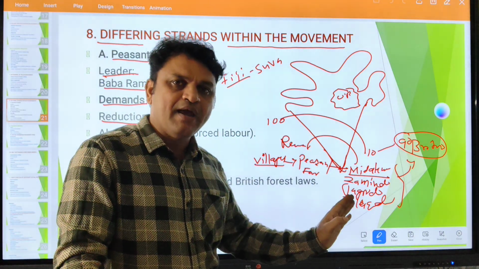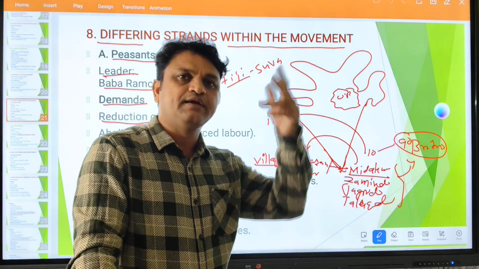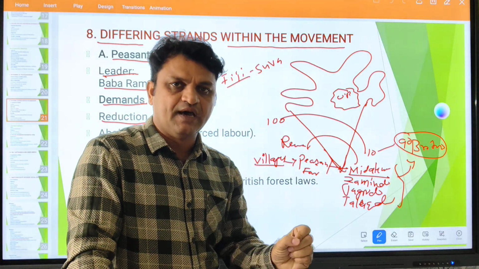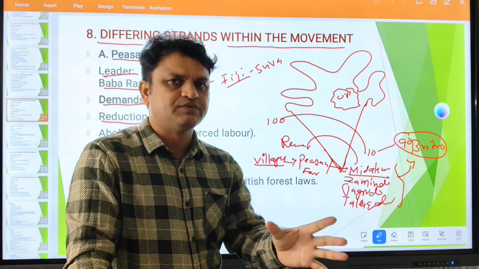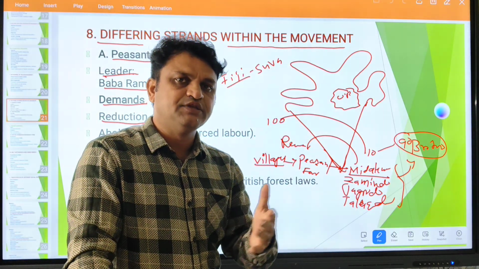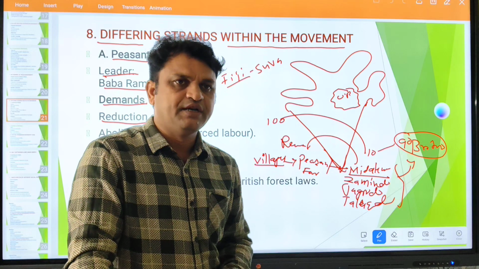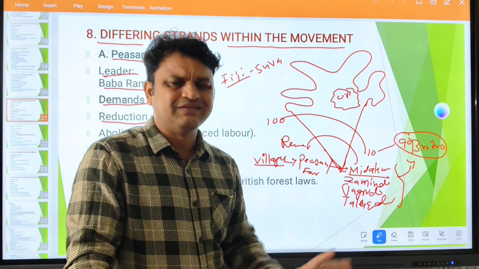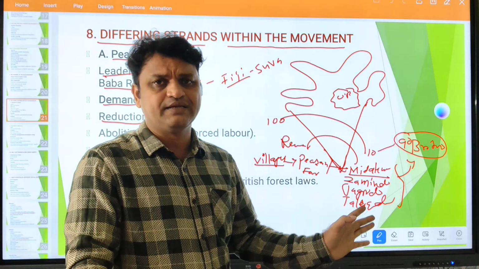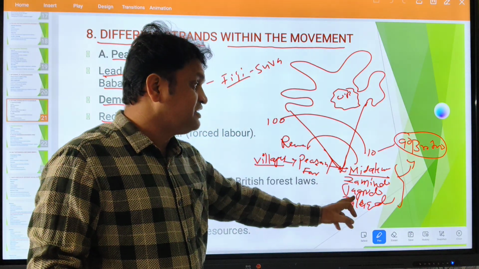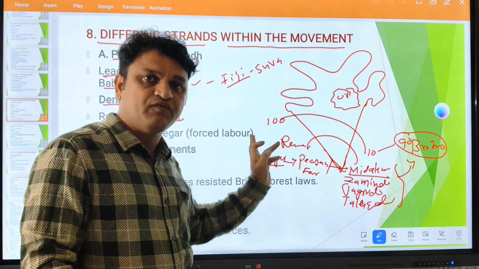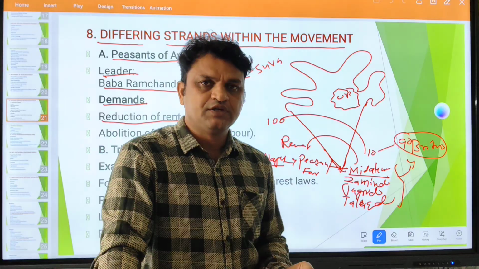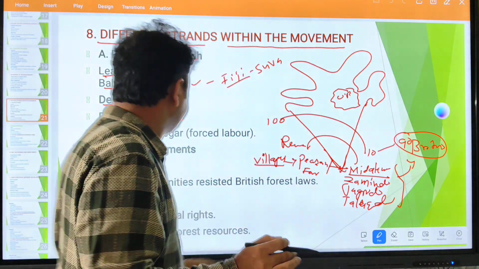So who is the middleman between the villagers and the government? It is the talukadars, the jagirdars, the jamindars. In different places they are called different names. In North India it is called jamindars, jagirdars. In Southern India sometimes it's called talukadars and the Patwari system. So we have different systems; no need to worry, you can say middleman. Mostly talukadars, jagirdars or jamindars. So this talukadar or jamindar is given the task of collecting rent from the farmers and the peasants, and they will hand over the remaining amount to the British government. Okay, that is clear now.